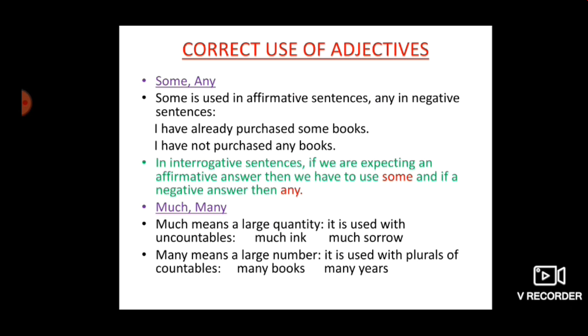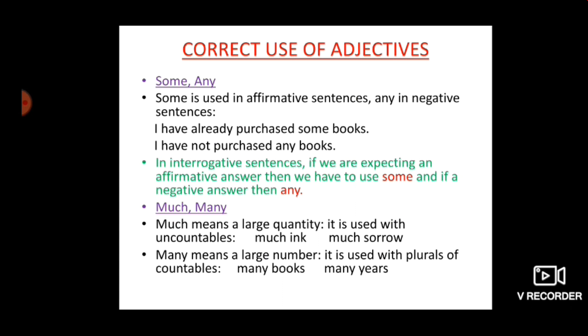Now the correct use of adjectives. First is some and any. Some is used in affirmative sentences. Affirmative means your positive sentences. And any is used in negative sentences. So some we are using with the positive sentence and any we are using with the negative sentence.